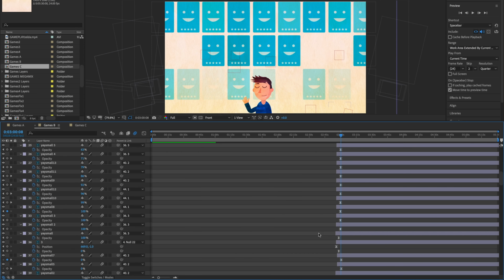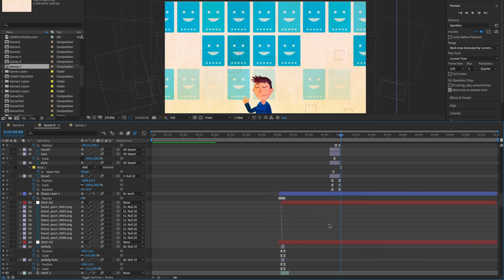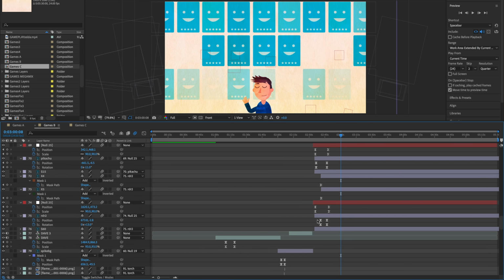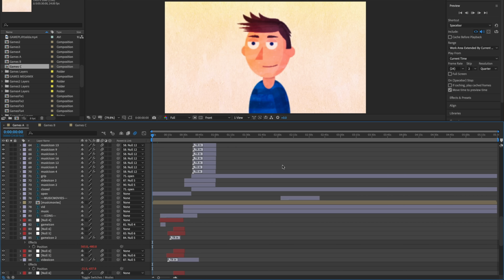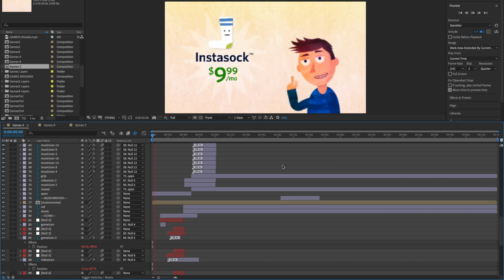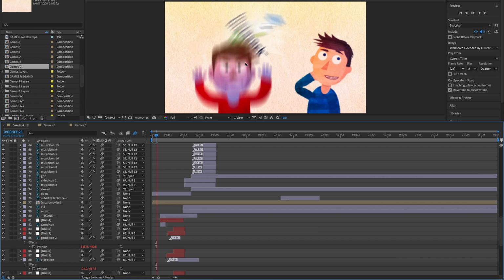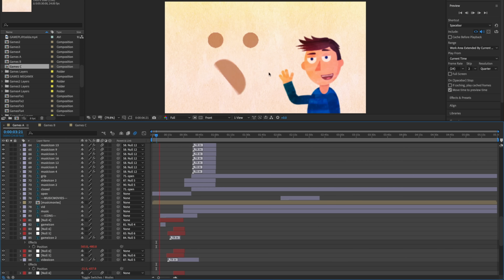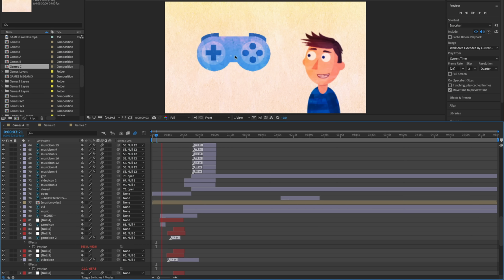But I just want to show you the end result of these basic position, scale, rotation changes. That's all that's really happening here. So let's start to look at some of this stuff step by step. So the character scales down. You'll see that rotating thing behind the Instasock. All I'm doing is position, rotation, scale stuff. Very simple. I had the second character that came in, rotation. You can start to see scale. When you really break it down, it's just really simple transform things that are happening.